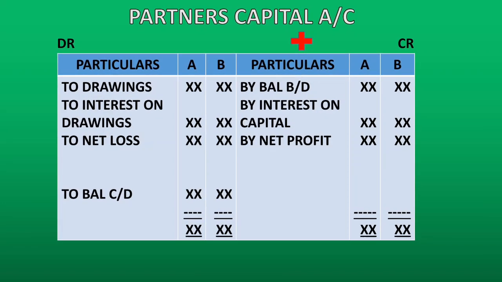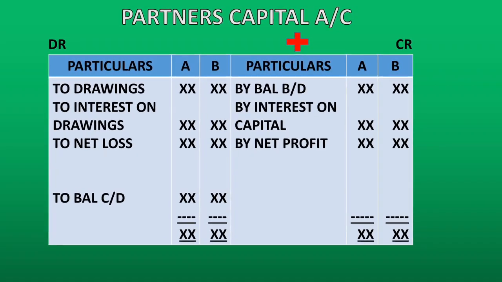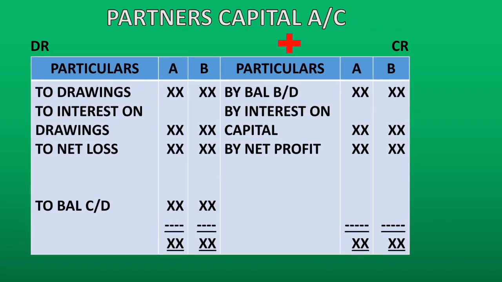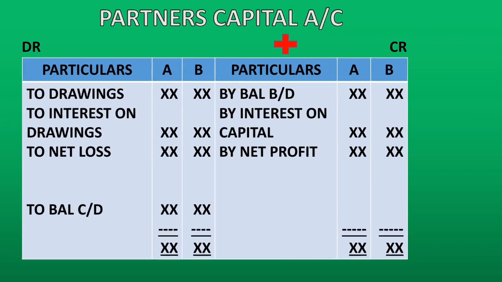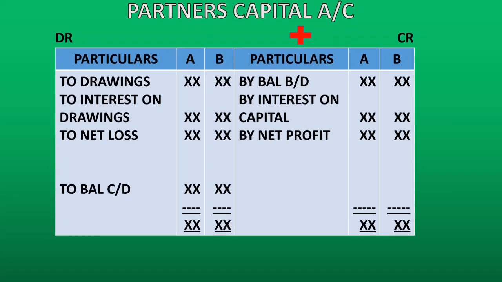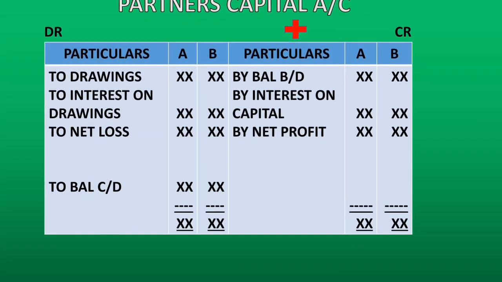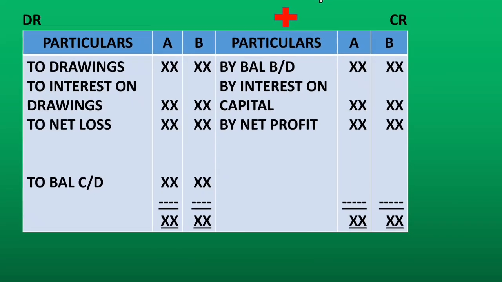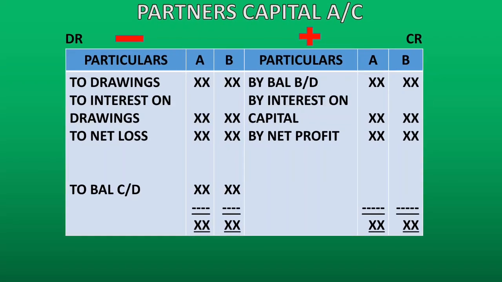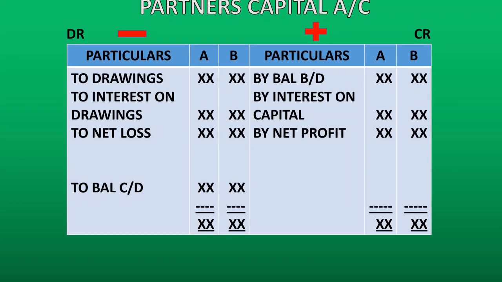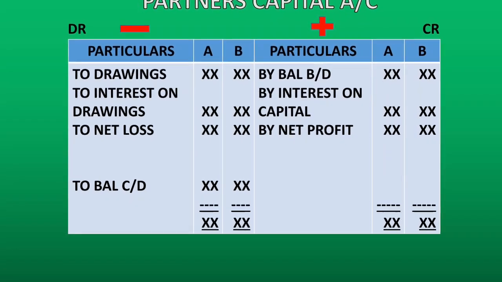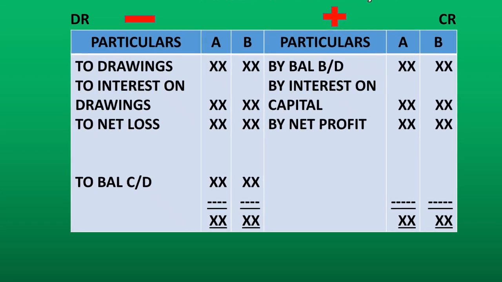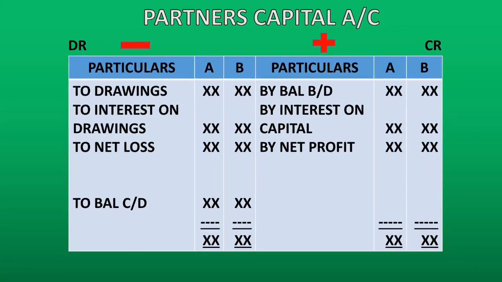So, simply speaking, balance sheet, liability side, everything that we add to the capital is written on the credit side in partner's capital or current account, and all that we minus from the capital is written to the debit side of partner's capital or partner's current account.